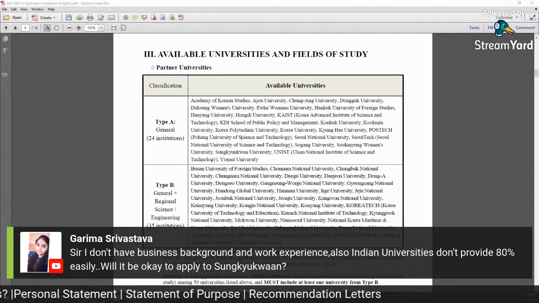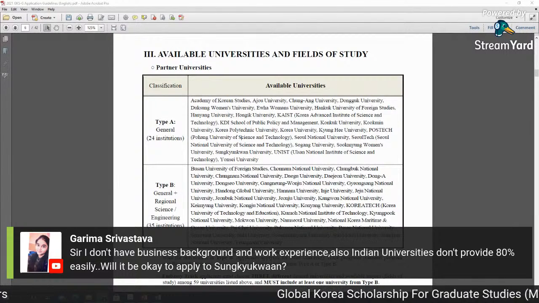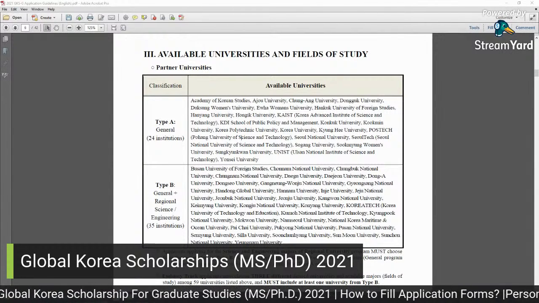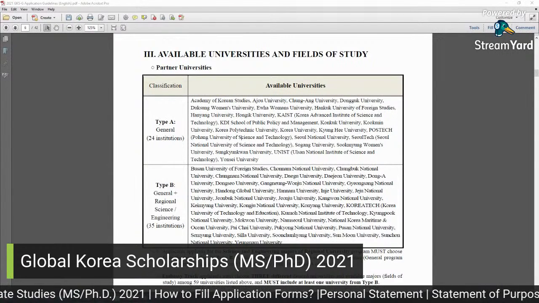So I think avoid this university, but it also depends on your country quota as well. So please read the instructions again, and if I can help you in any way, let me know. I can help you select a university from the given universities, and you can mention your country.